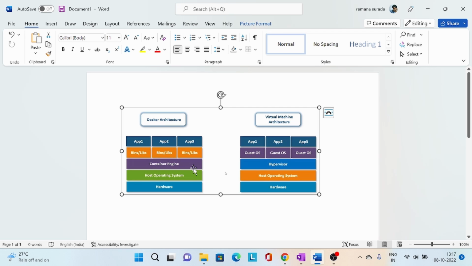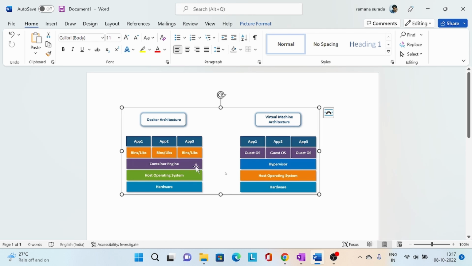Generally in Docker architecture we have a Docker client and a Docker daemon. In Docker client we will give some commands to execute. This Docker client will send these commands to the Docker daemon, and the Docker daemon will execute those commands. Like that we have a Docker architecture. In this Docker architecture, the Docker engine will perform all these tasks. On top of this Docker engine we will deploy containers.